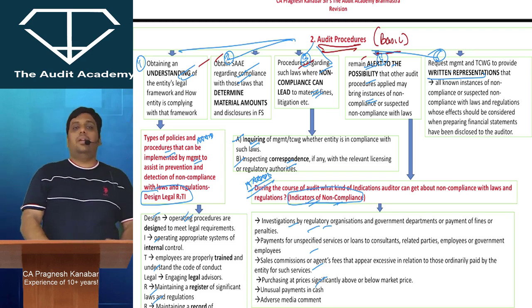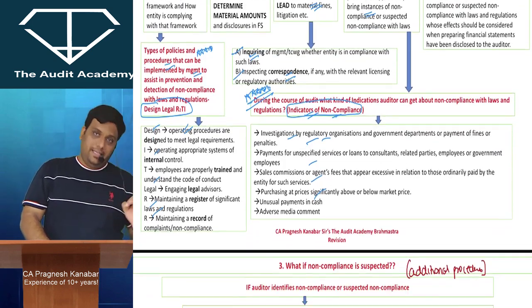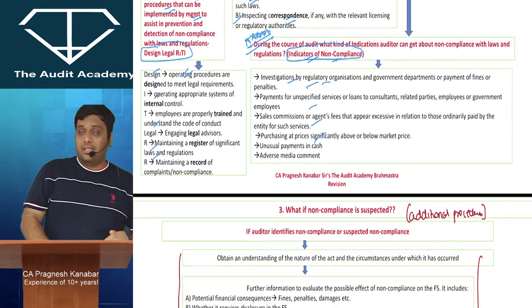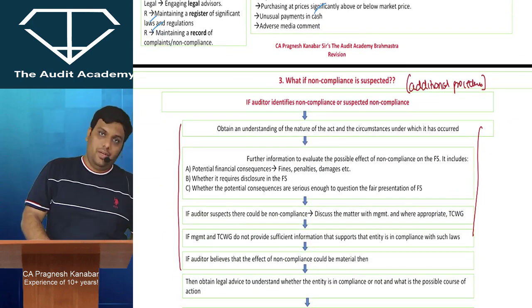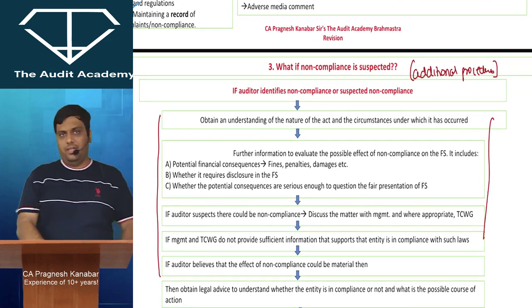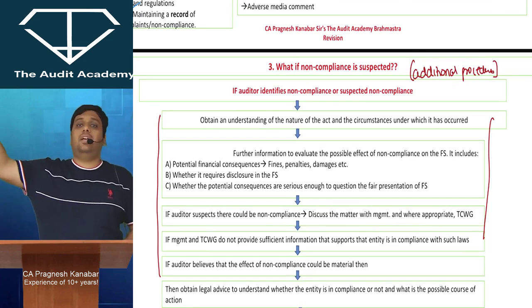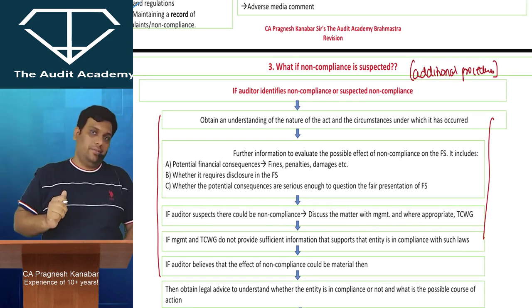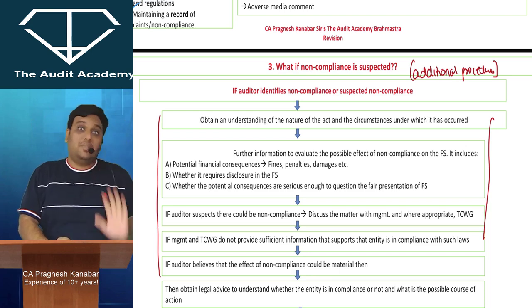All right, when it comes to SA 250. However, if the question says, which is there in the new syllabus module, that you have already come across situations which indicate a non-compliance, or there is a suspected non-compliance, like the GST officers have raided the premises, they have already given that in the question, then in that case non-compliance has been identified or it is suspected.